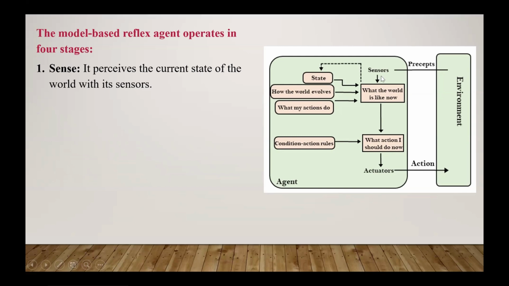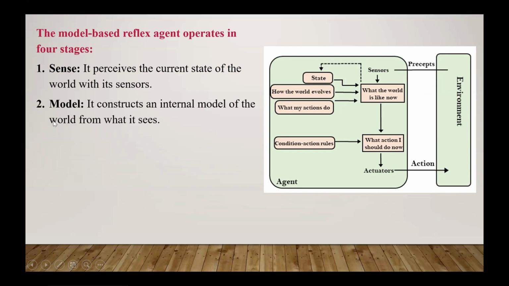Second one is the model. It constructs an internal model of the world from what it sees. So with the help of the sensor it receives the current state, and on that basis it designs a model, or constructs an internal model, from what it sees.